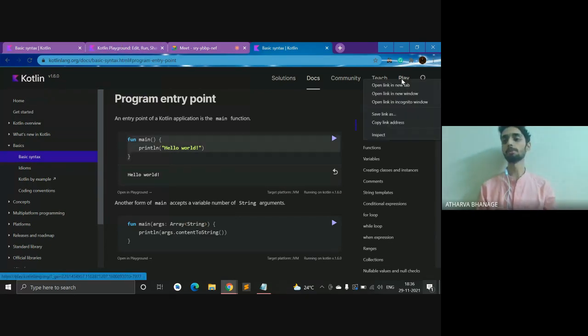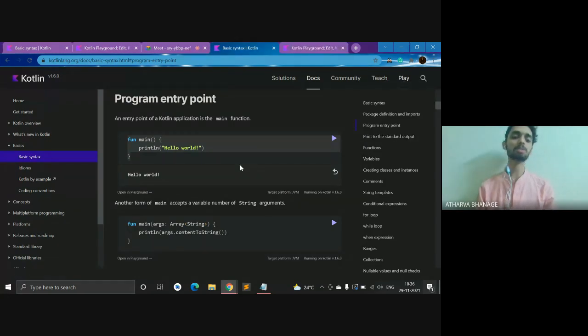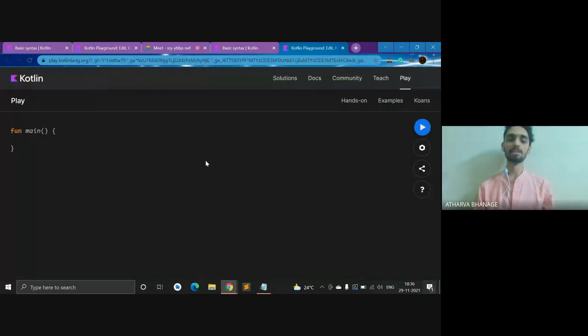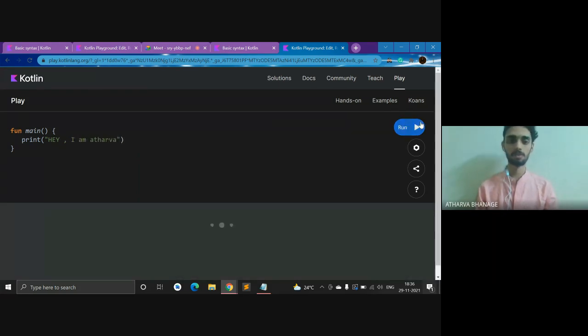So when you open Playground, some of you must have downloaded IntelliJ IDE for coding in Java or Kotlin. But when you come onto this website, this is a fun place wherein you could code online. This doesn't take up space in your device. So yeah, here you got the output. This is a very basic thing while you're coding.